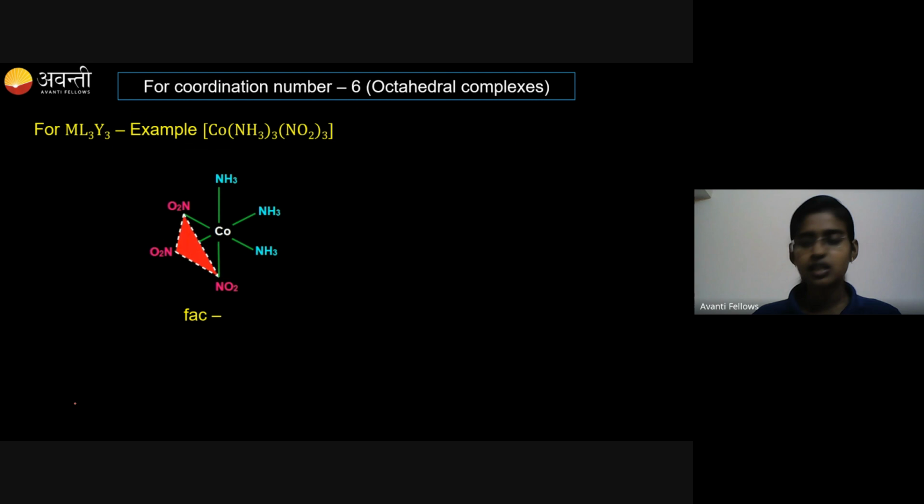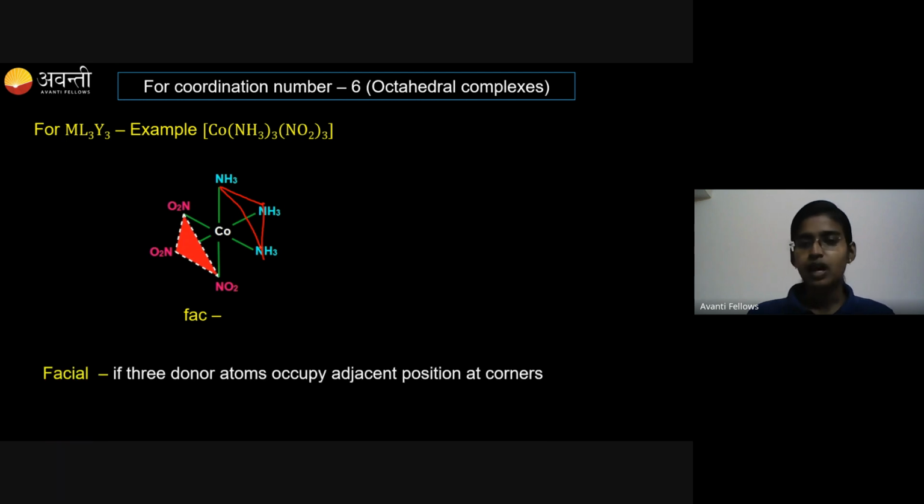Now in the diagram which is there on your screen, you can see that one of the faces is occupied by the similar type of ligand. One face is occupied by the similar type of ligand, which is NO2. Obviously, the other face would be occupied by the other type of ligand, that is NH3. So if one face is occupied by the similar type of ligand, it is called the FAC isomer. If 3 donor atoms occupy adjacent positions, they are the FAC isomer.